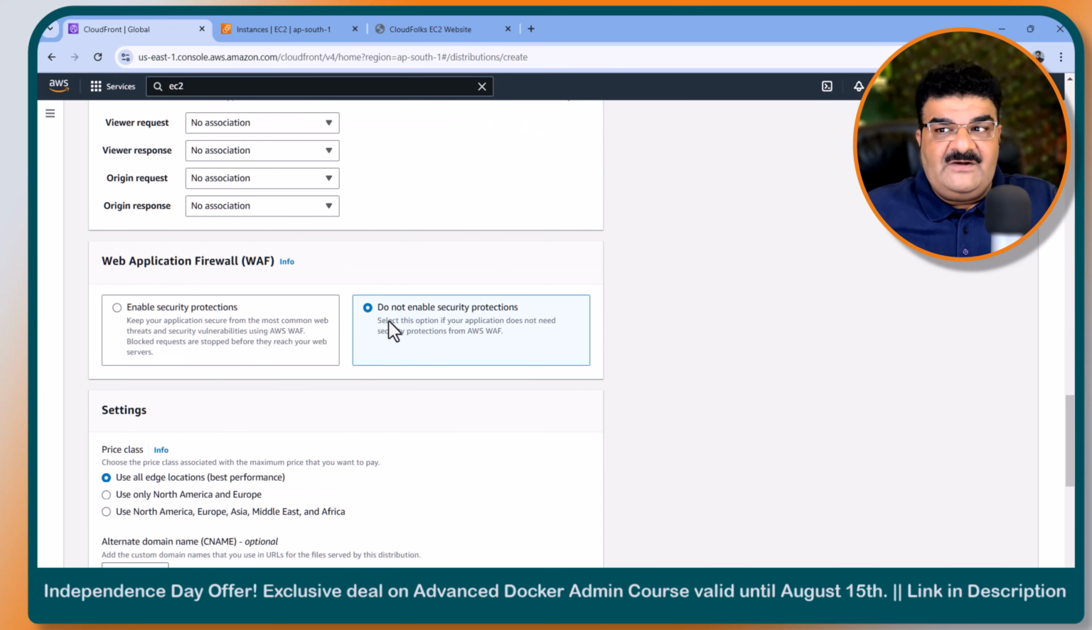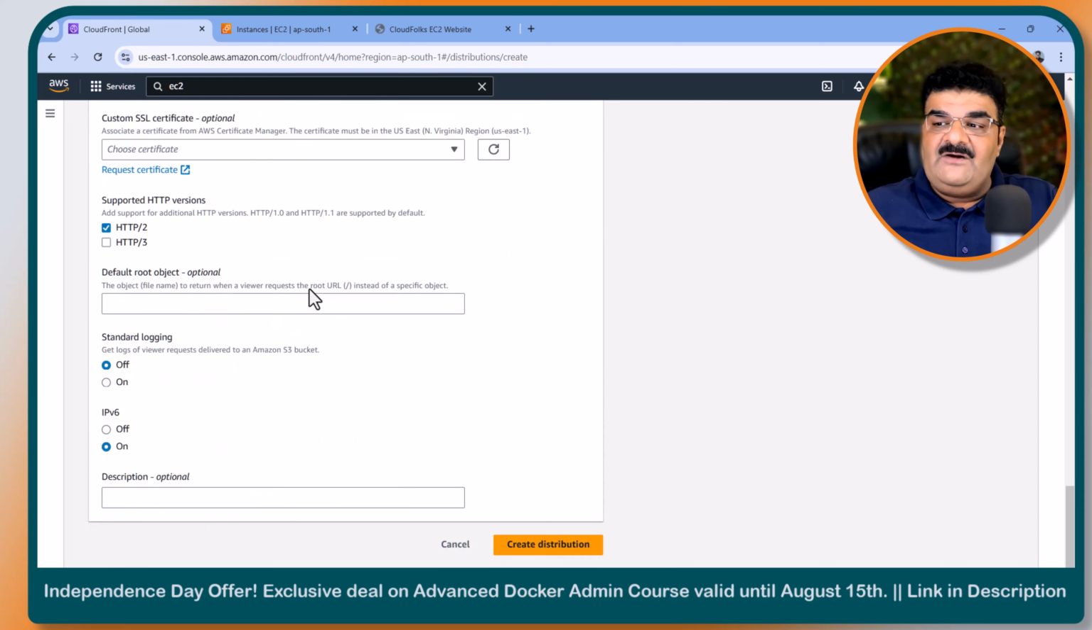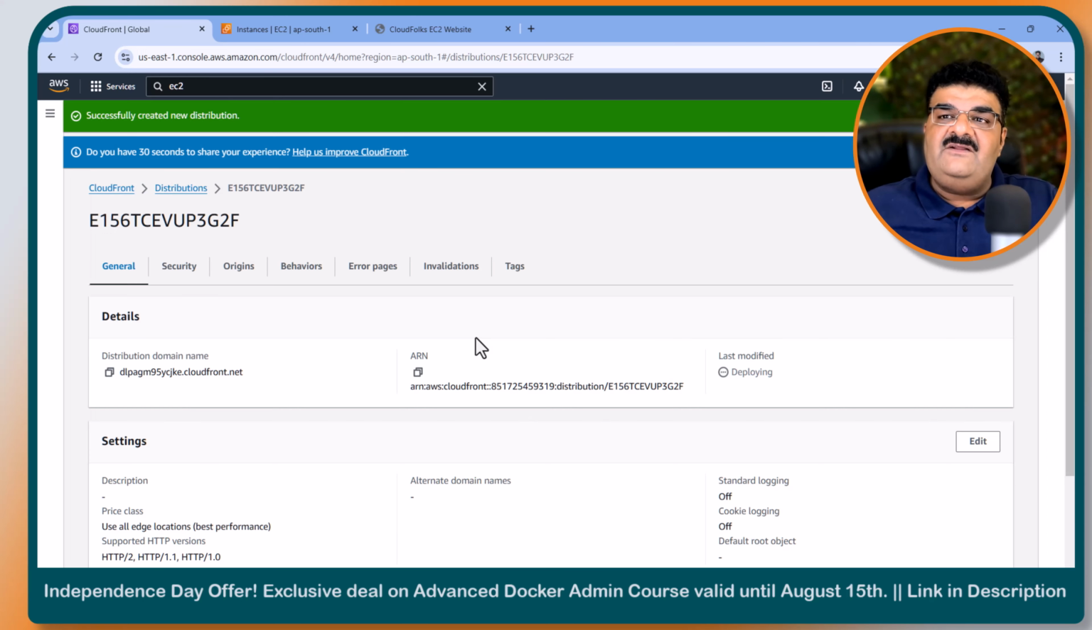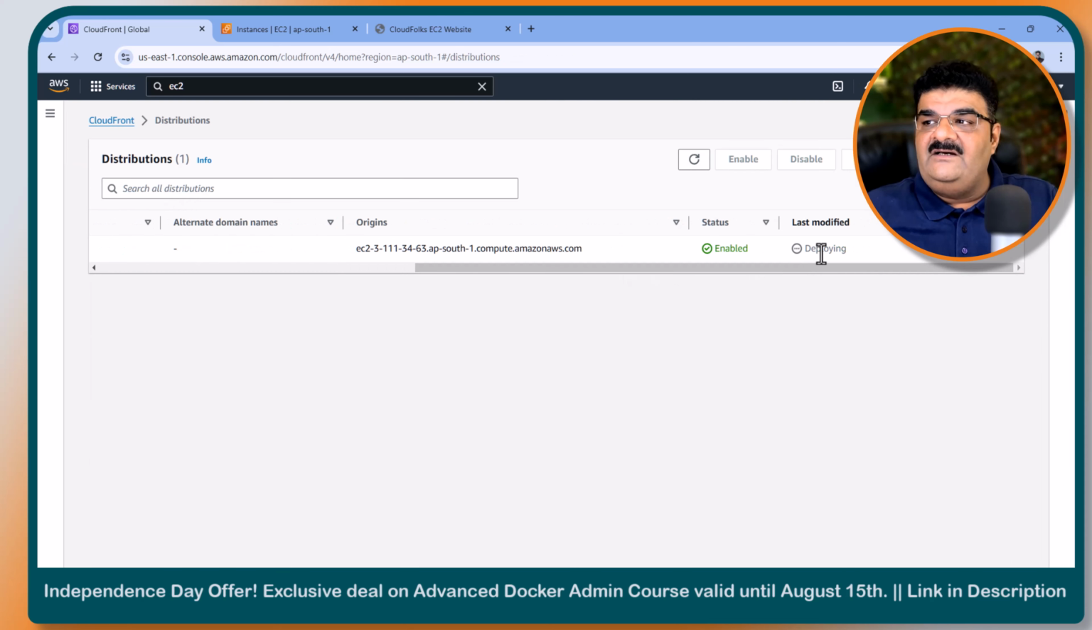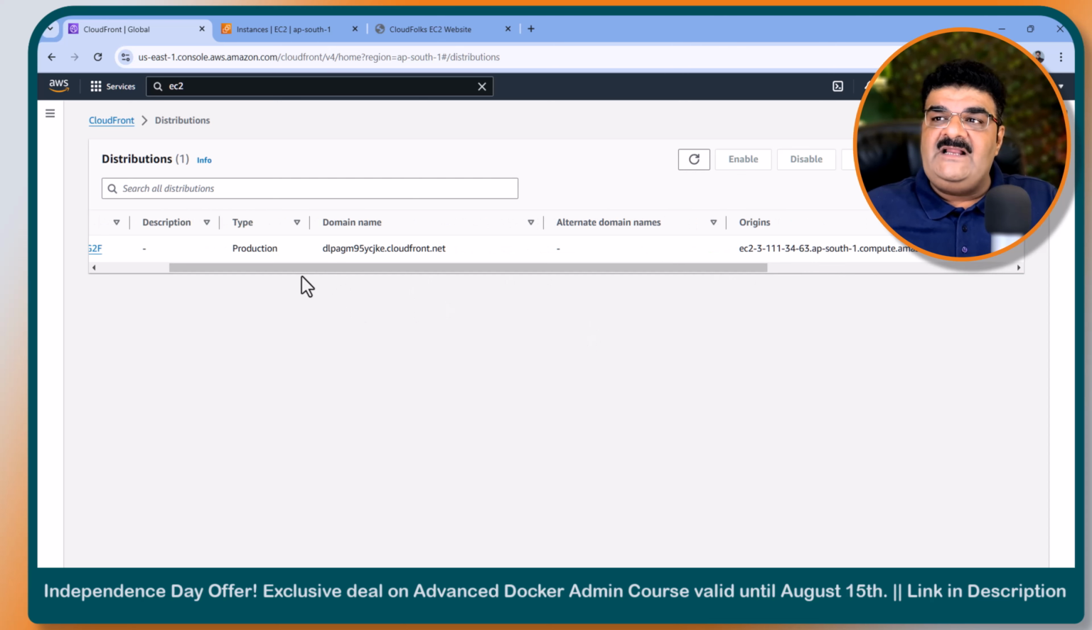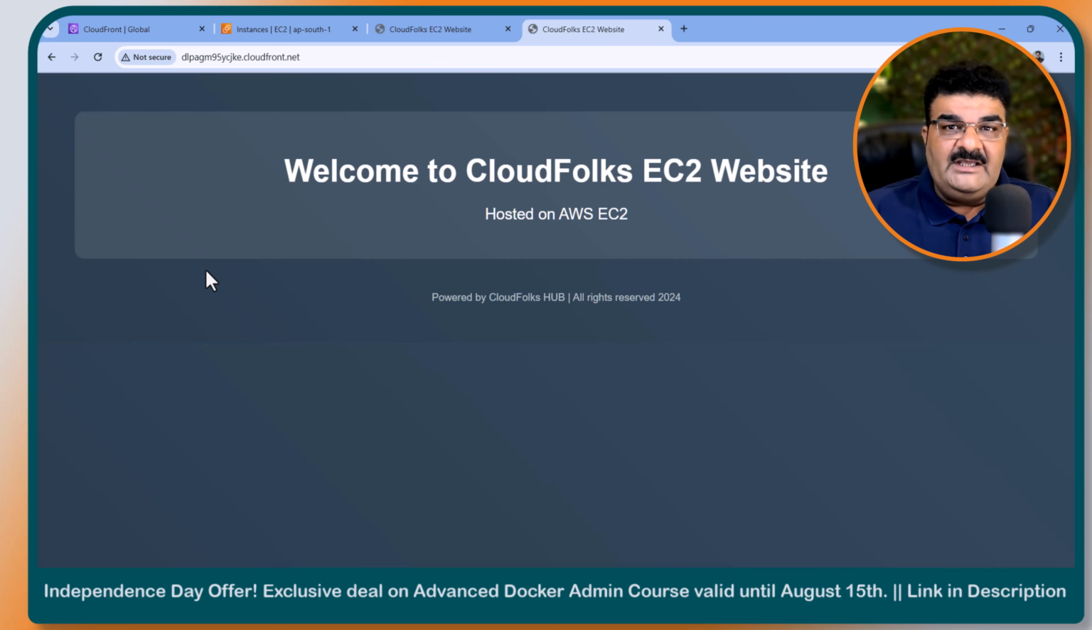Web Application Firewall. Do not enable this. This is like a mandatory option, so I'm going to select no, I don't want Web Application Firewall. And let's click on Create Distribution. As you know, when we are creating a distribution, it will take some time, and here we are getting this deploying status. Once I'm able to open the website, I will come back. Okay, I'm able to open the website right now.